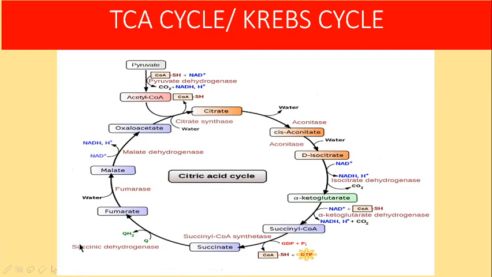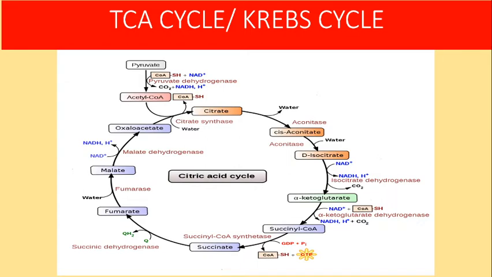Then in the next step, succinate will be oxidized into fumarate with the help of the enzyme succinate dehydrogenase. This succinate dehydrogenase will utilize FAD as coenzyme. Here FAD will be converted into FADH2. This FADH2 will enter the electron transport chain to produce 1.5 molecules of ATP. Approximately, it is 2 molecules of ATP released from this step. Since 2 molecules, 2 into 2, it's 4. Again this step is a reversible reaction.